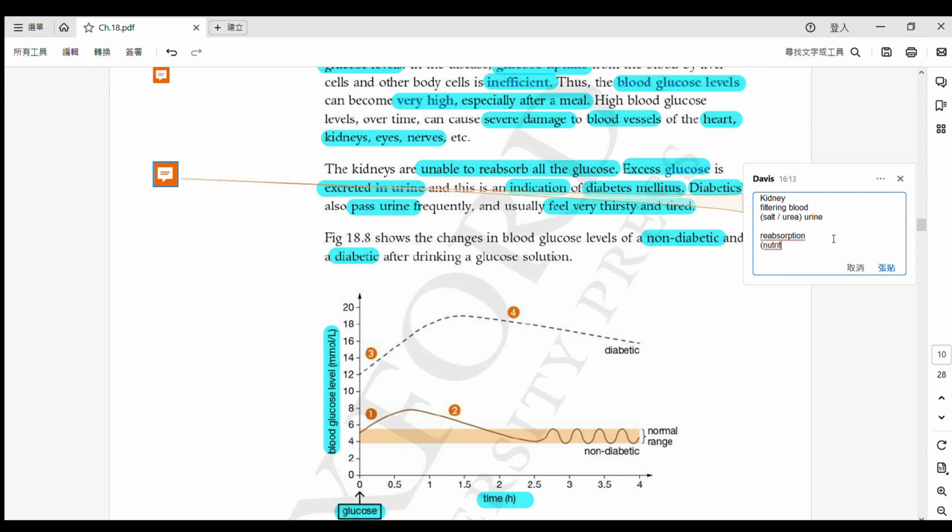Okay? So normally, other than the unwanted materials, 即係嚟 salts 啊、urea 之外啦, there are also some wanted materials. Okay? For example, some nutrients and useful materials. So they will be reabsorbed. 正常情況之下，佢哋會重新吸收咗嘅 and get back into our body. However, when the blood glucose level is too high, it will not be able to reabsorb all of them. Okay? And in turn, 發生咩事呢？ So they will be excreted in urine. Excreted 即係代表排出啦。Okay? 或者中文嚟講，嚴格嚟講叫排遺啦。